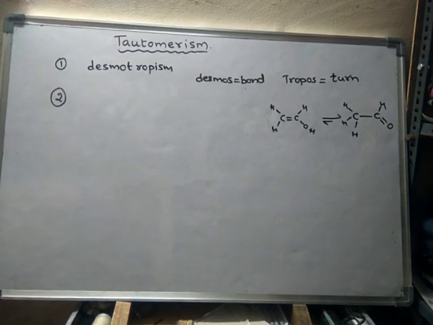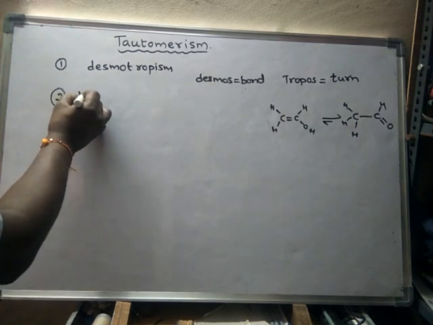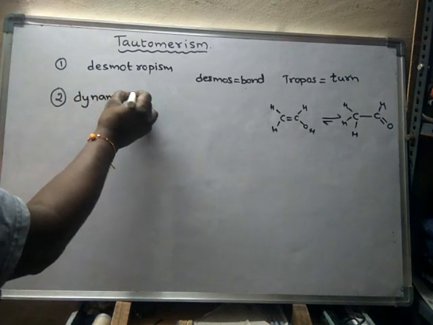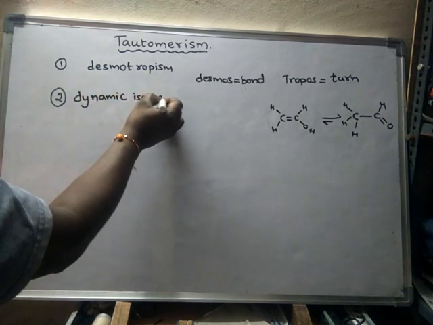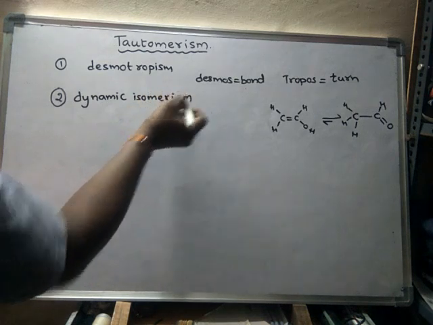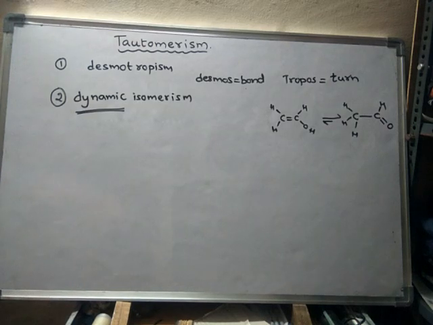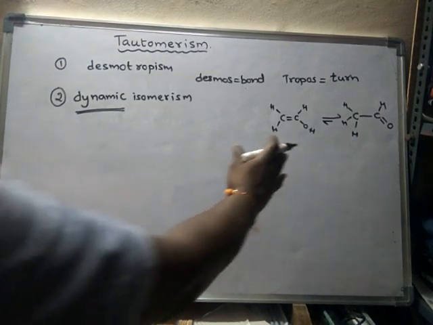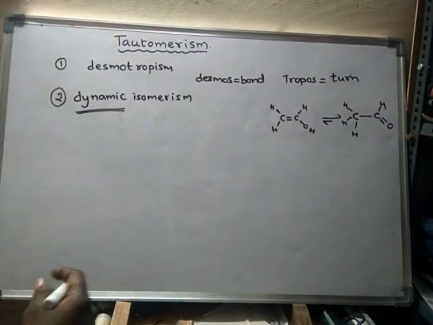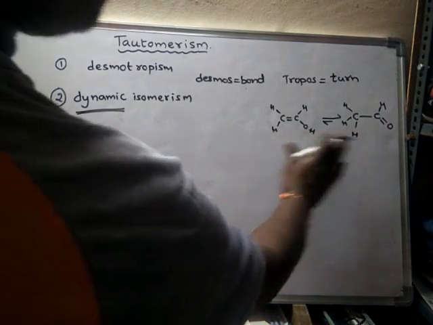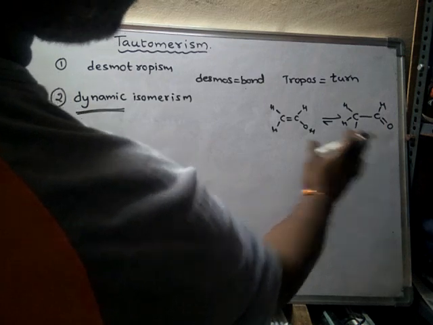So next, the other name of this tautomerism is dynamic isomerism. What is the meaning of dynamic? Dynamic means continuously changing from one form to another form without any gap. This form will convert into this form, and this form will convert back into this form.